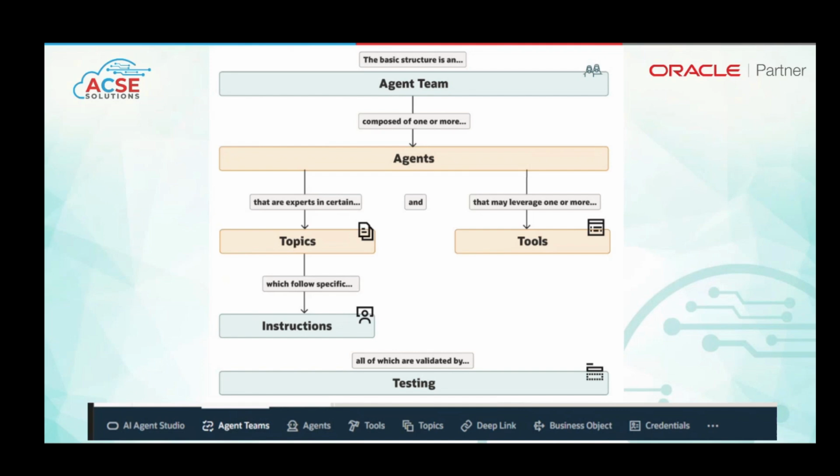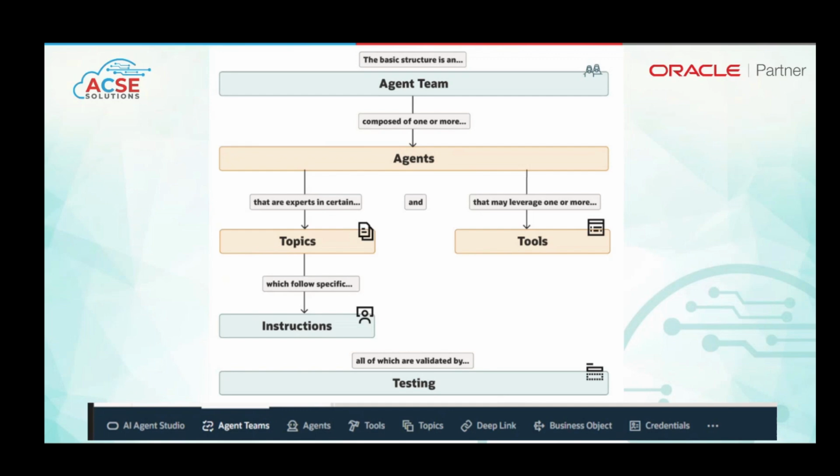Once the agent is built and configured, we add the tools inside the agent. Then we test or debug our agent. Is our agent actually working or not? So these are the basic components of our AI Agent Studio. Agent teams, in which we have agents. In agents, we have different tools, instructions, topics, and at the last, we test the agent. So we'll go through it once we have the hands-on session.